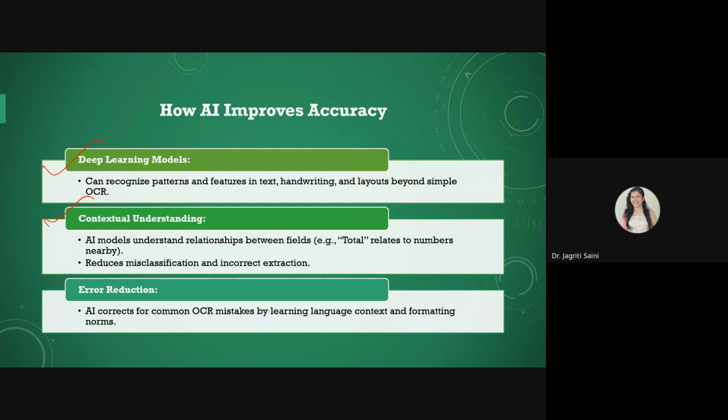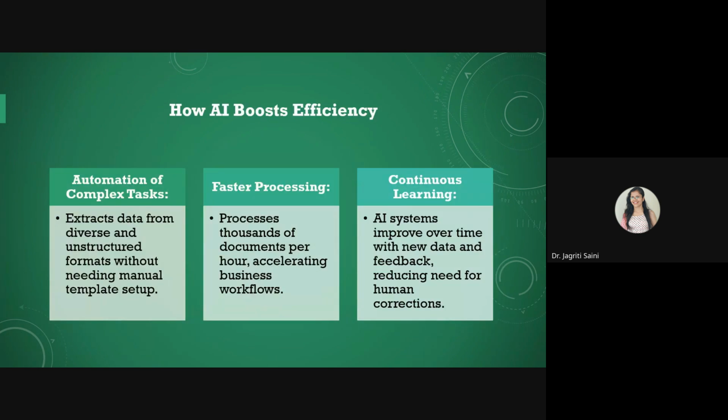And error detection also with AI, because it can easily detect common mistakes made by general OCR systems, and it can provide better outcomes based on the auto improvements that models keep on making based on their robustness in the training process. AI models in document processing applications automatically enhance the efficiency of the system, and there are several reasons behind it.